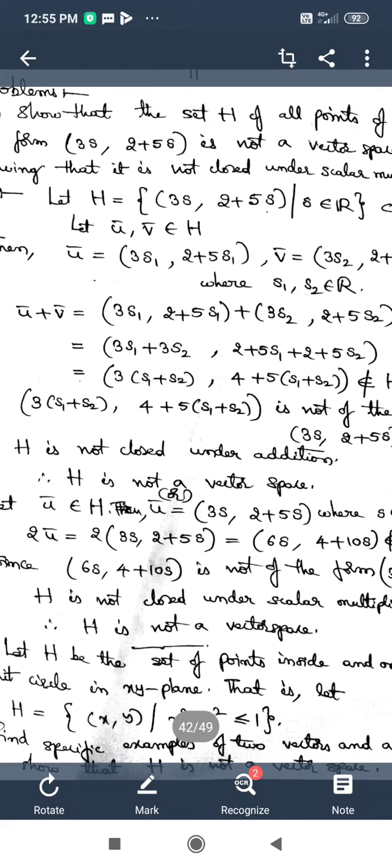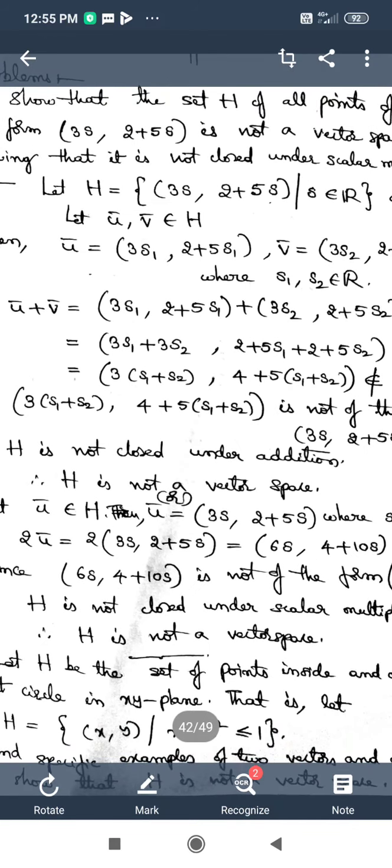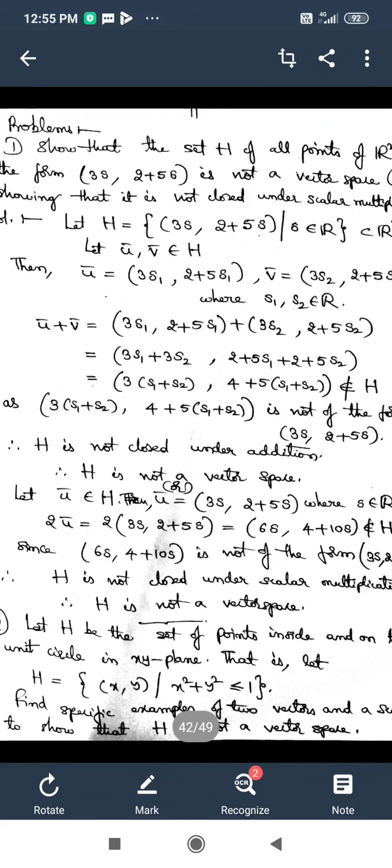So as u bar plus v bar is not an element of H, u bar plus v bar doesn't belong to H, means the set H is not closed under addition, or we can say that the closure axiom with respect to addition is not satisfied in the set H. That is how we could prove that H is not a vector space. Even if one axiom is not satisfied, then we can say that that set can't be a vector space.